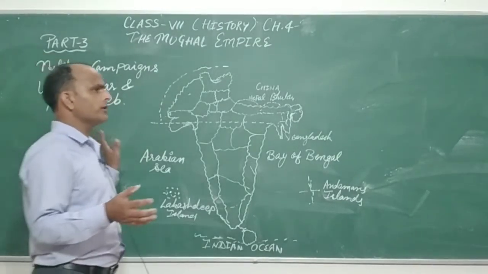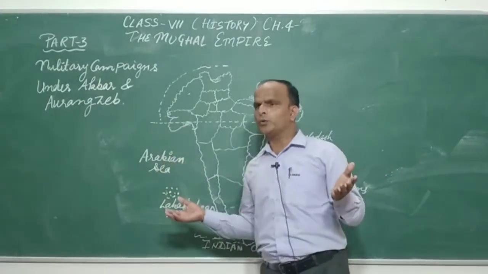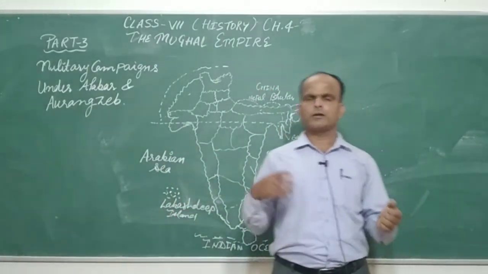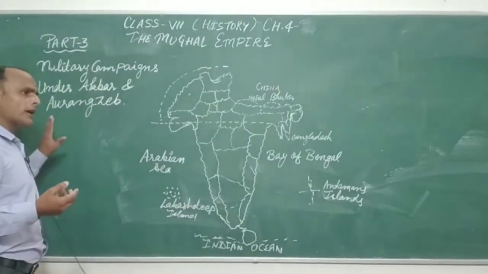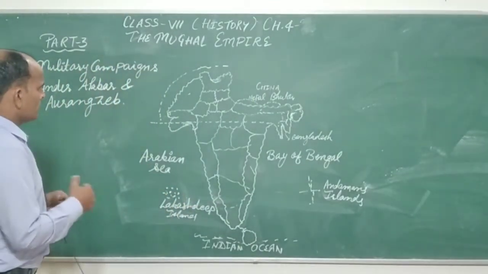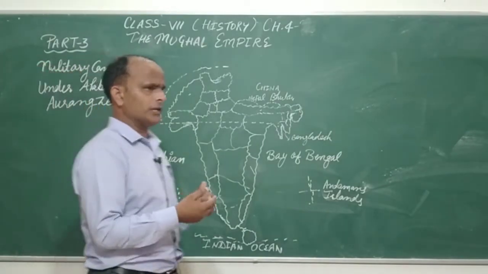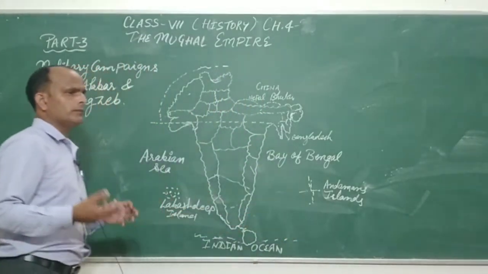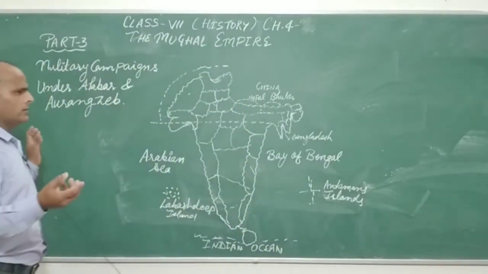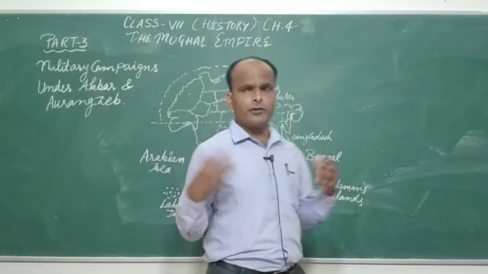We have studied about Aurangzeb, Humayun, Babur, Akbar, Shah Jahan, Jahangir. So these are the famous Mughal emperors. At last we are discussing Aurangzeb: when did he start his kingship or his rule, and how did he acquire his rule?